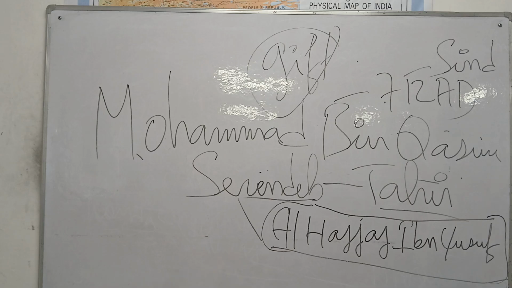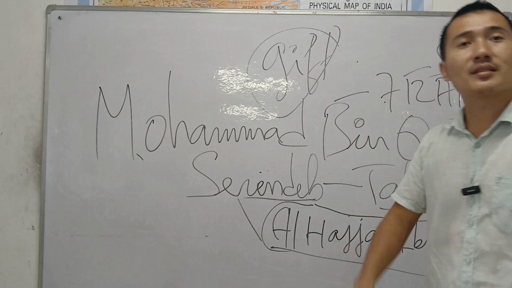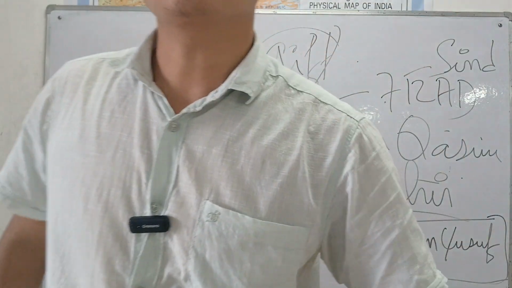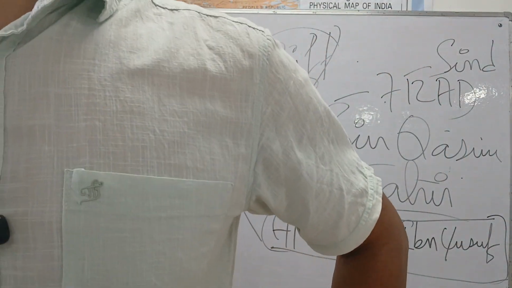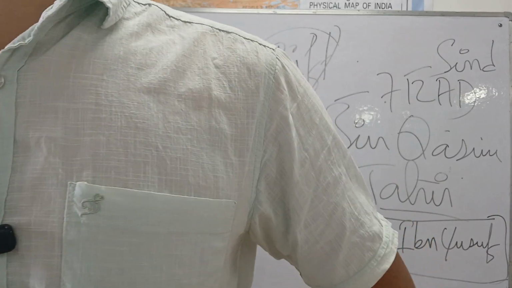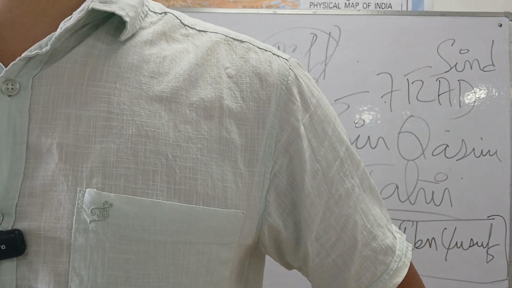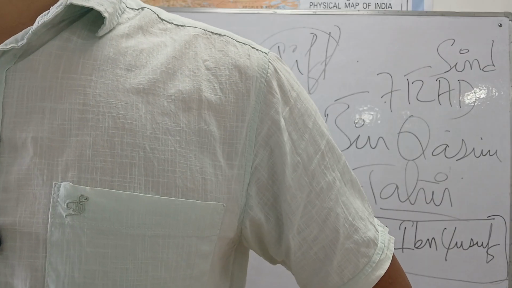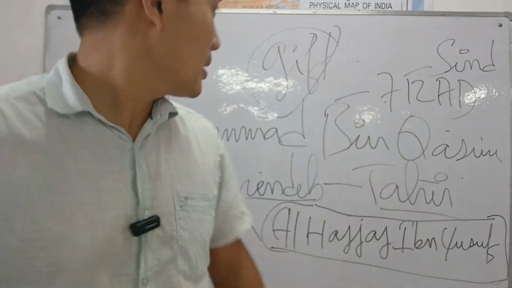However, the gift was stolen somewhere in the city of Sindh, which is in present day Pakistan. Might be pirates or some thieves stole the gift. Dahir was the king of Sindh.